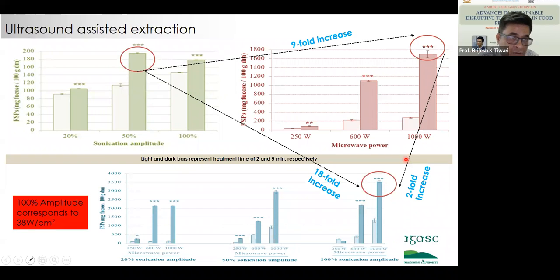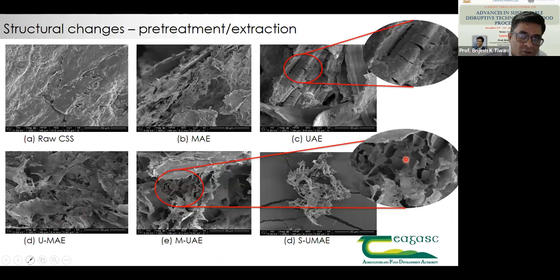The conventional extraction process for fucoidans out of seaweed is to use at least 1% hydrochloric acid, boiling it at 80 degrees for at least 6 hours to recover that compound.